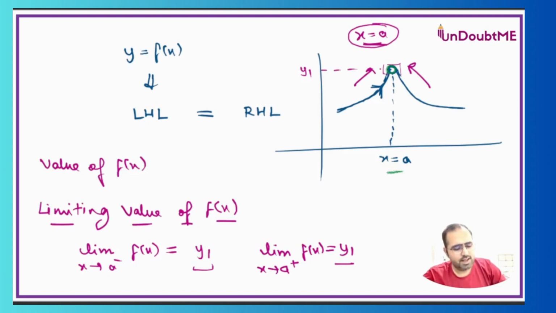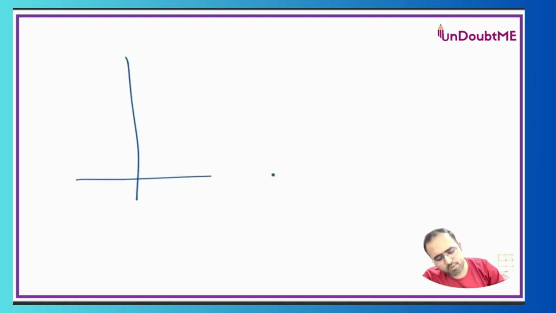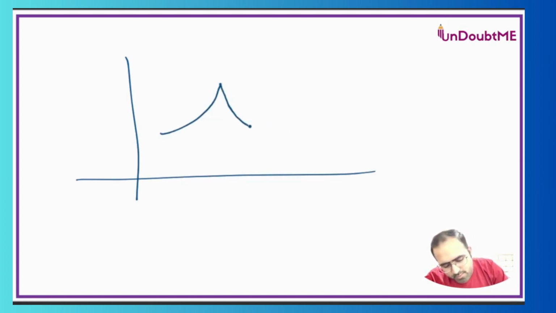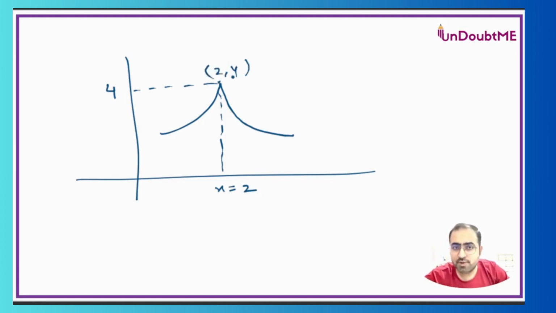But let's say I have a similar example and I have a function like this. There is some reason I am putting this type of function, because this is connected with differentiability, which we are going to do very soon. So if I'm approaching this value x is equal to a, let's say this is 2, I'll take some figures so you will be able to think easily. So this point is (2, 4), whatever the function is, we really don't care.